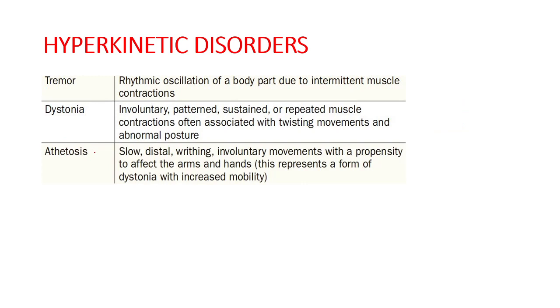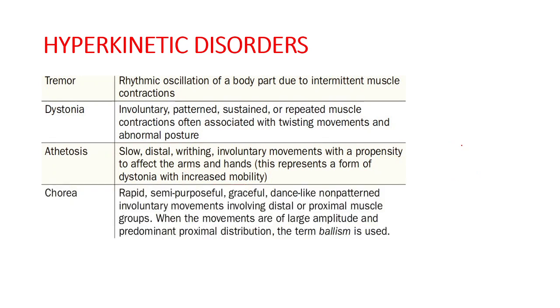Now the third one is athetosis. It is a slow, distal, writhing involuntary movement with a propensity to affect the arms and hands. This represents a form of dystonia with increased mobility. So when we explain athetosis, this is like this.